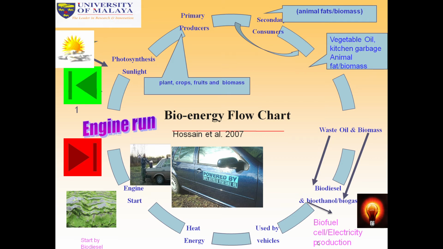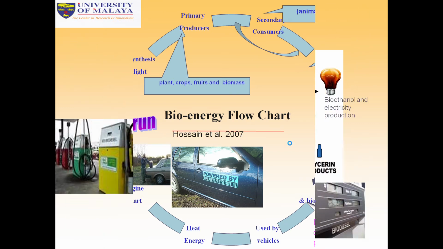Biofuel cell electricity production, and then also the biodiesel. Some biodiesel can be used by vehicles. Then heat energy is produced, and after that the engine starts. When the engine runs, carbon dioxide comes out as emissions, and then the plants take in this carbon dioxide and release oxygen. So this is called the bioenergy flow chart. Hossain et al. 2007 introduced this flow chart.